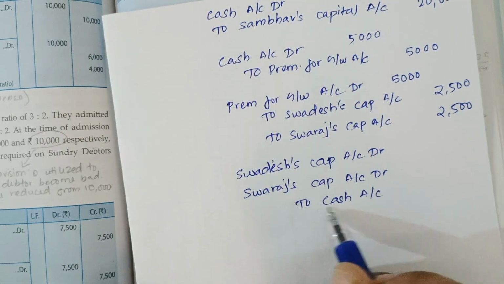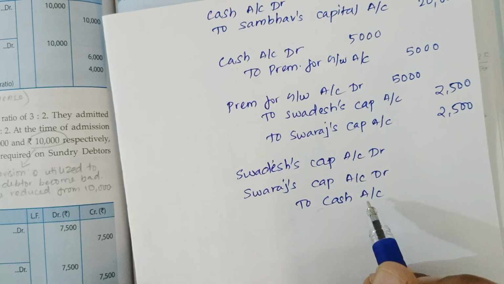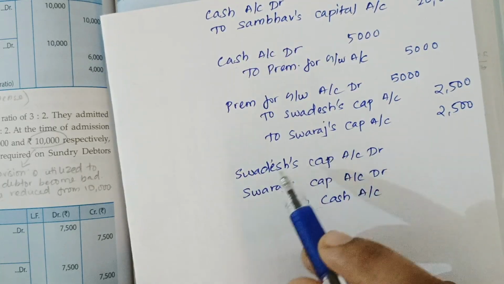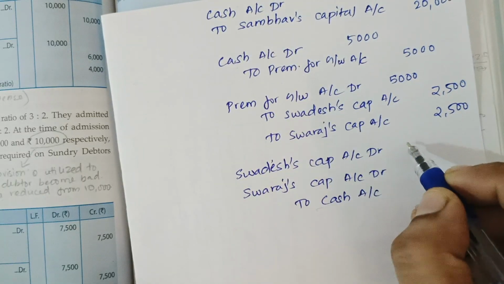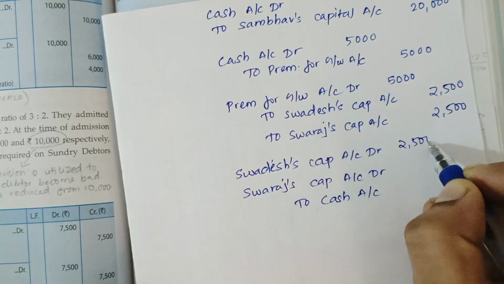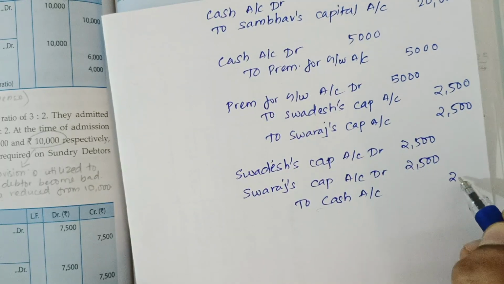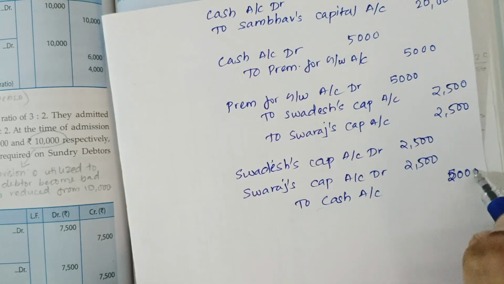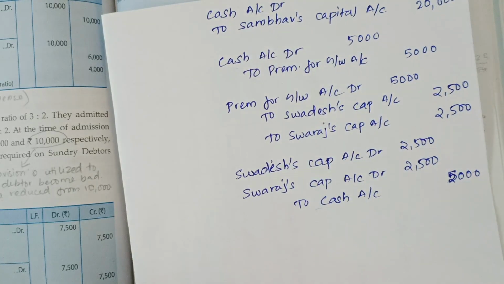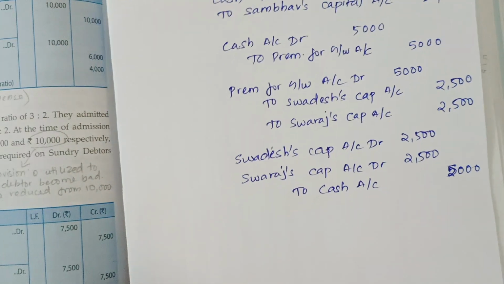Debit what comes in, credit what goes out. The cash is going out. Debit the receiver, they are receiving. So it is 2,500 each and 5,000 total. I hope it's clear.